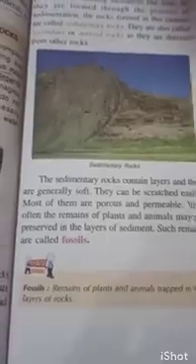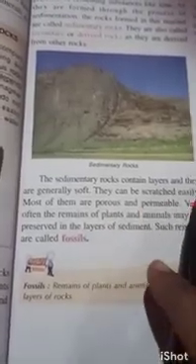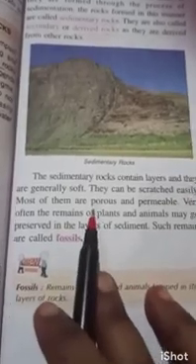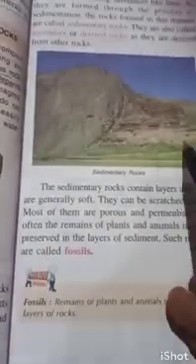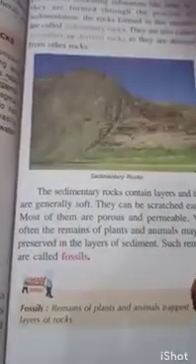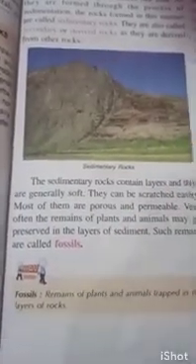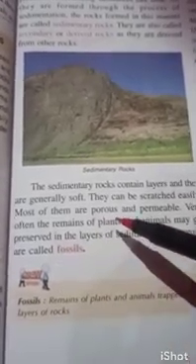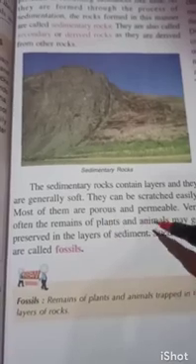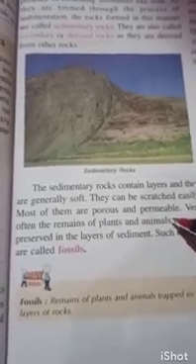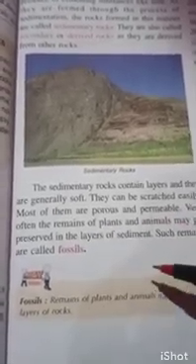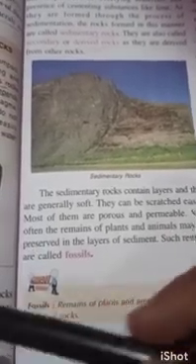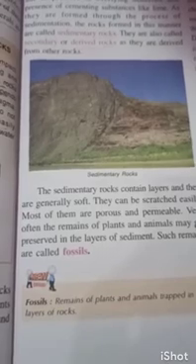Now see, the sedimentary rocks contain layers and they are generally soft. They can be scratched easily. Most of them are porous and permeable. There are pores in them. Igneous rocks didn't have pores, but sedimentary rocks have pores.